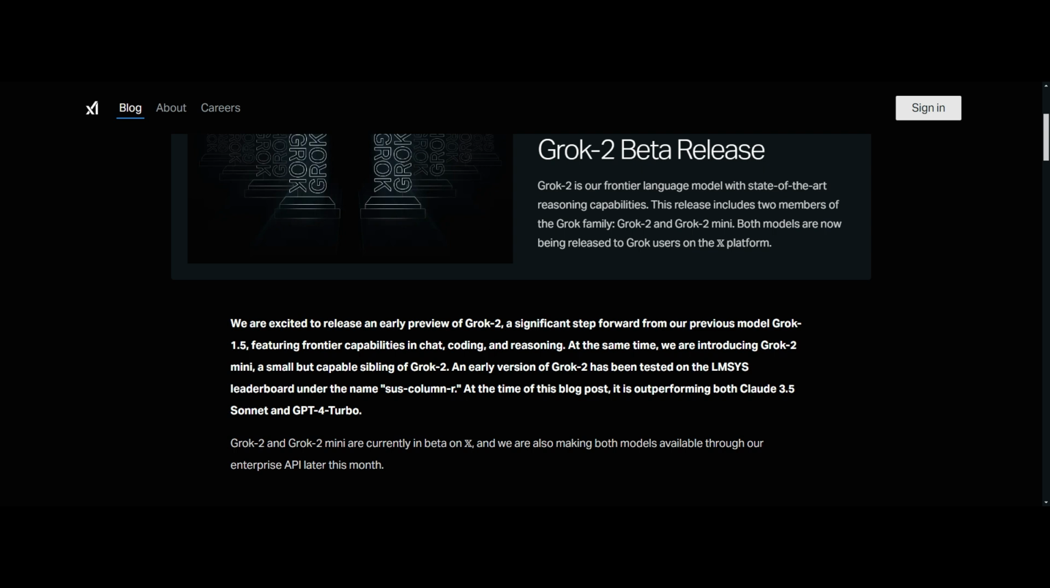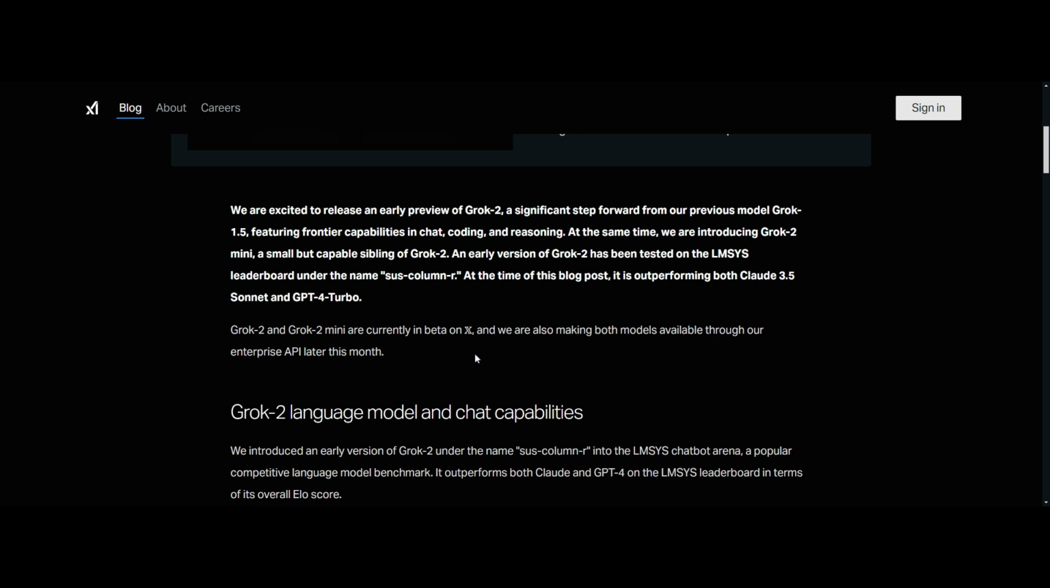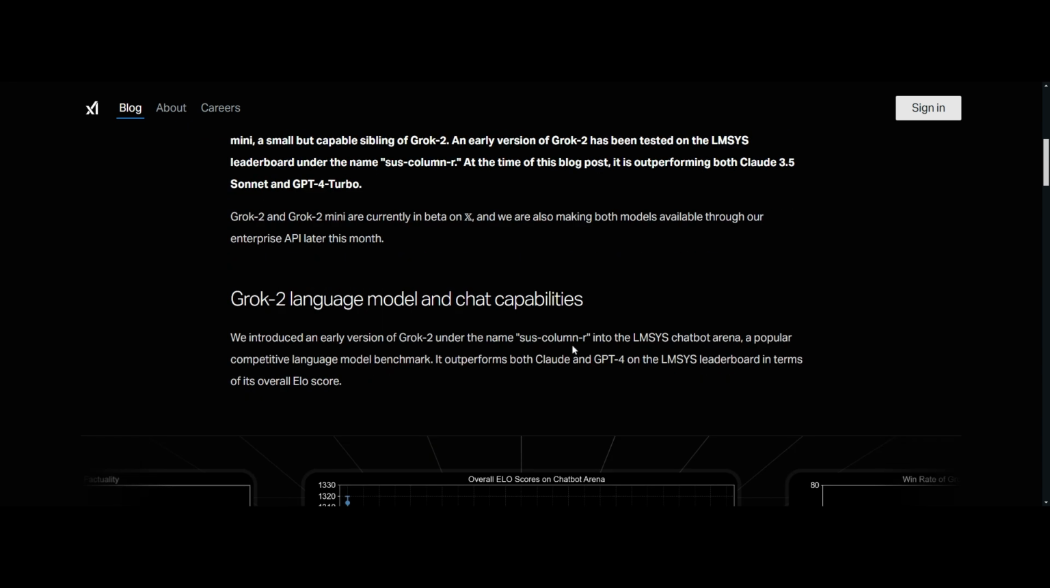they used the name sus-column-r. That is the name they have written in the leaderboard. And at the same time, they said that this model is outperforming both Claude 3.5 Sonnet and OpenAI's GPT-4 Turbo model. They said that Grok 2 and Grok 2 Mini are currently available on X. And they are also making both models available through their enterprise API later this month. They are planning to release the enterprise API so that everyone can use it.